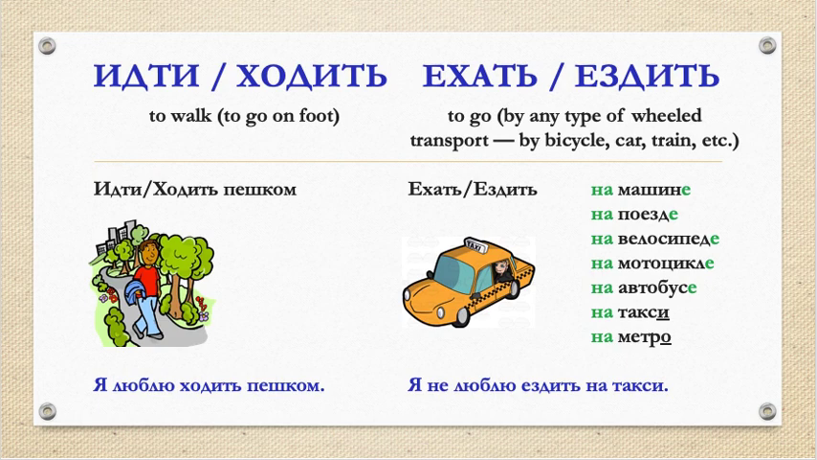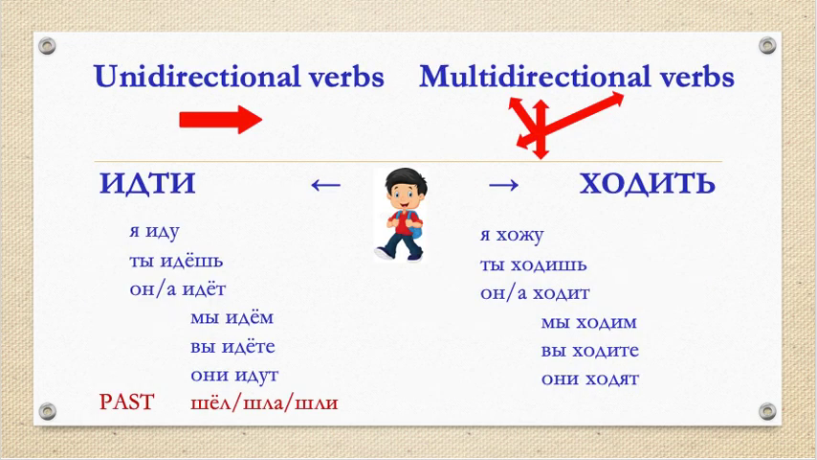Now let's look how to conjugate these four verbs. Unidirectional verb идти in the present tense has following forms. Я иду, ты идешь, он идет, мы идем, вы идете, они идут. And only this verb has irregular past forms. Шел masculine, шла feminine, шли plural form.